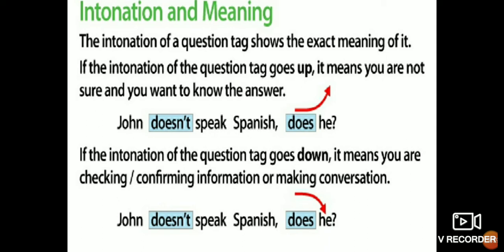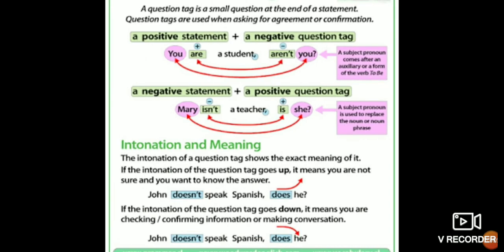If the intonation of the question tag goes down, it means you are checking and confirming. I want to get the information. John doesn't speak Spanish. Does he? Here, on "does he," my intonation goes down. John doesn't speak Spanish. Does he? Same statement, but in one I do not know and in the other I know.